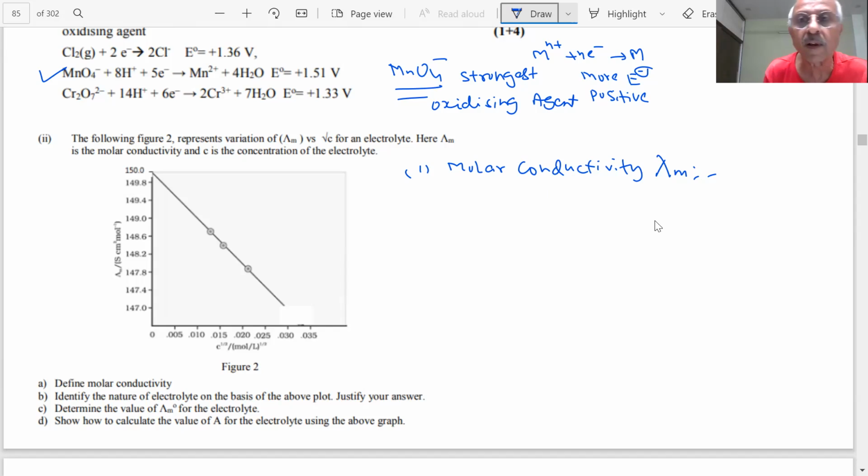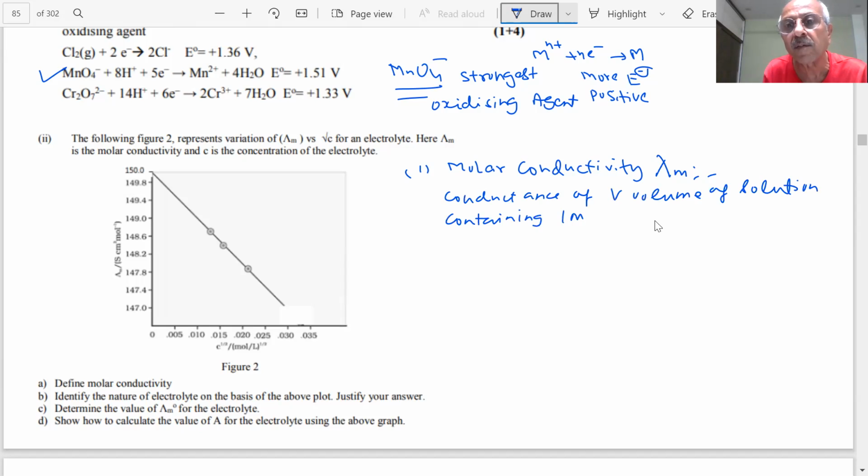Conductance of a volume V of solution containing how much? Containing 1 mole of electrolyte. The conductance of 1 mole of electrolyte is called molar conductivity. You know about that. 1 mole of electrolyte kept between 2 electrodes of unit distance.